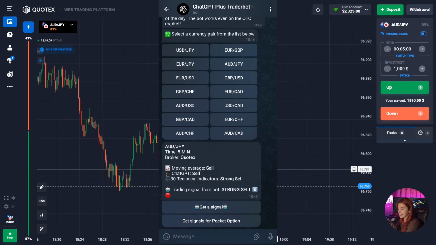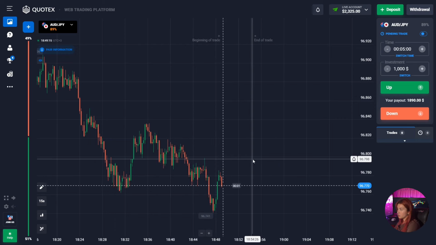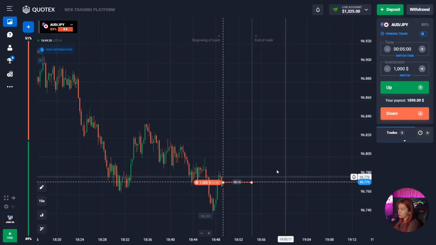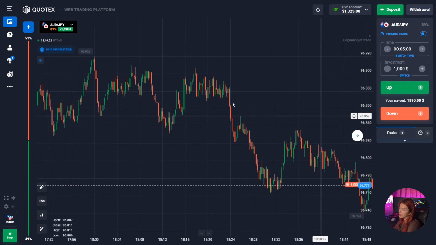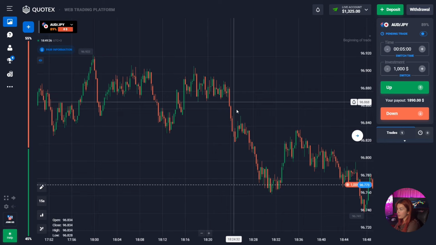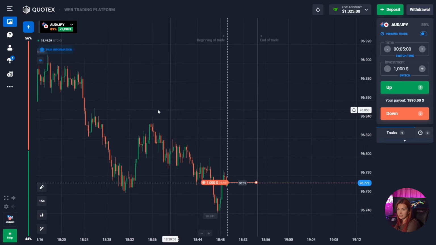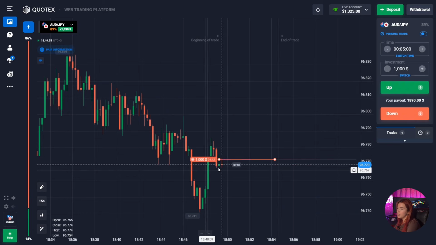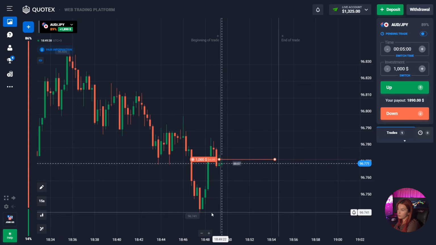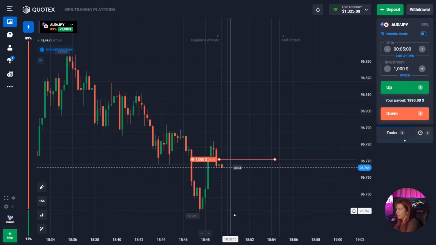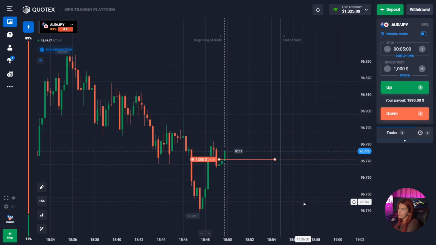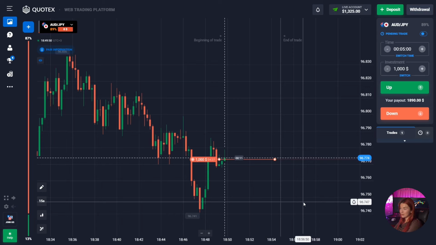today. Okay guys, as you can see here, the chatbot advises us to open a deal to go down. Let's follow its instructions because it assumes that our price will move down. We see that the overall trend in the market is downward. The main price highs are noticeably decreasing. Also, as you can see, the price has made a slight upward pullback, and thus a long distance remains to the previous price minimum. That is, all these points indicate that the price has a good potential for decline. I think it's more likely that the price will continue to move down in the general downtrend in the near future, and let's see how the deal will close, guys.